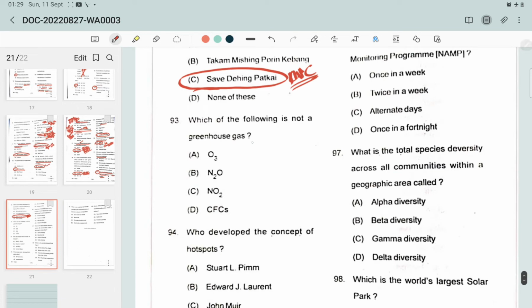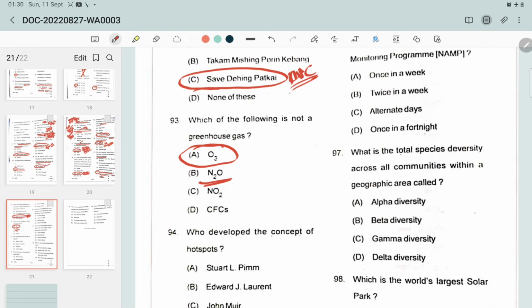Which of the following is not a greenhouse gas? The correct option will be O3, that is ozone. Ozone is not a greenhouse gas because it does not control the Earth's temperature. Nitrous oxide, like carbon dioxide, is a long-lived greenhouse gas that accumulates in the atmosphere.